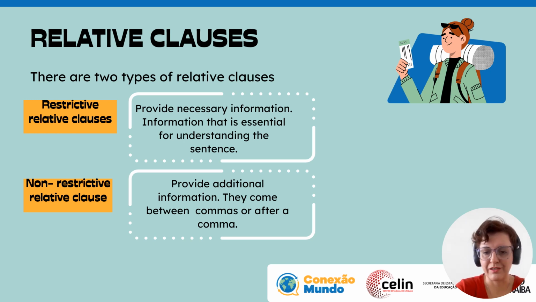Non-restrictive relative clauses bring additional information, extra information, and they usually come between commas or after commas. So restrictive: important, essential information. Non-restrictive: extra information.